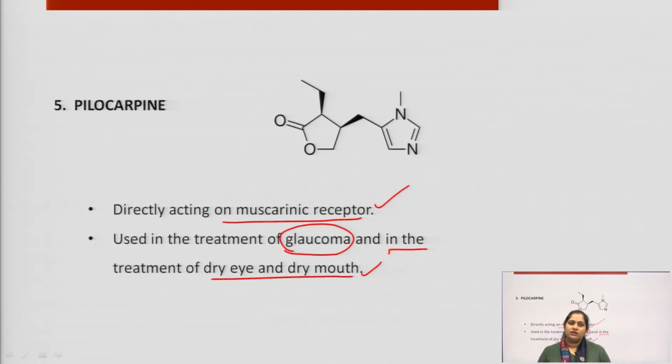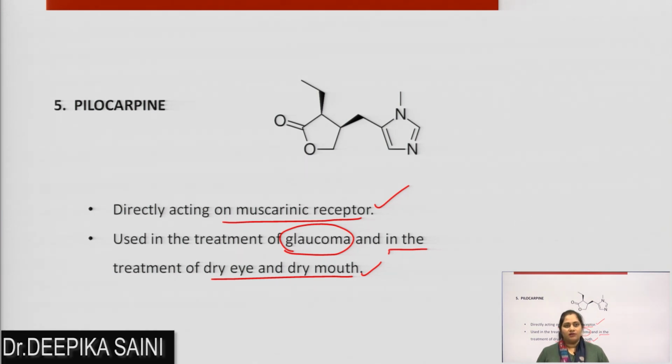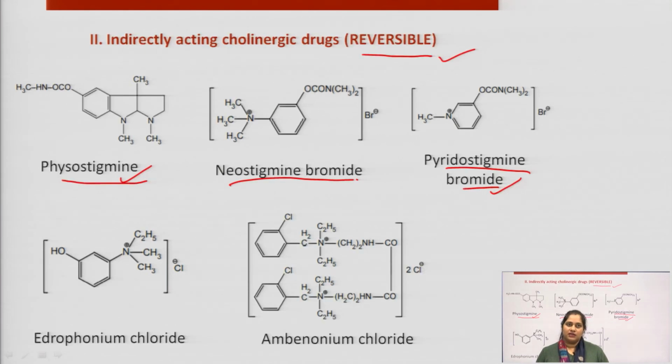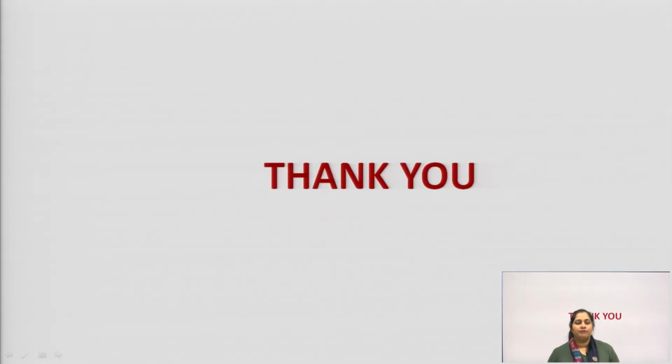And the last one is pilocarpine, a well-known drug for glaucoma, and also used in the treatment of dry eye as well as dry mouth by increasing secretions. These are the examples. In the next lecture, we will study the indirect acting parasympathomimetic agents. Thank you very much.